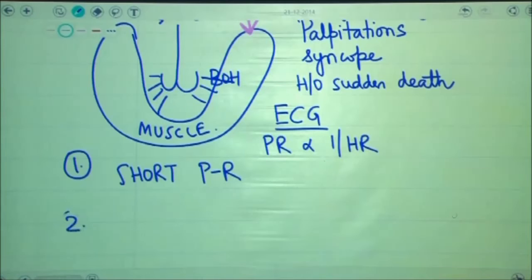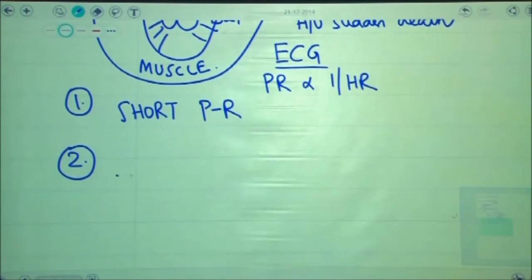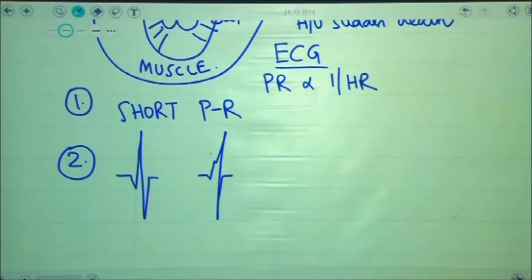The second ECG finding in these patients will be related to the QRS complex. Therefore, when you look at the QRS complex of a patient of Wolff-Parkinson-White syndrome, you will notice the fact that in these patients, in the upswing of the R wave, there might be a small change of slope. I'll just enlarge it for you or draw it once again. Let me just try it again.